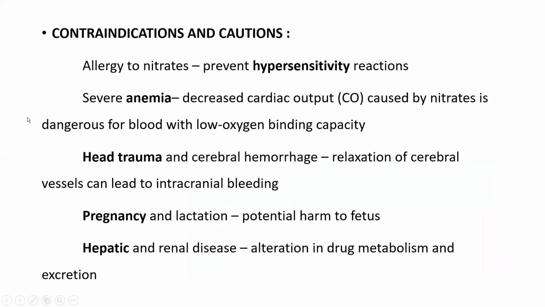Then contraindications and cautions. Here, allergy to nitrates: if the patient has hypersensitivity, we have to be more careful. Then if the patient has severe anemia, there will be a decreased cardiac output from the nitrates. So it should not be given, because if you give nitrate in anemia, it will reduce the cardiac output. The patient is already anemic. Anemia means what?